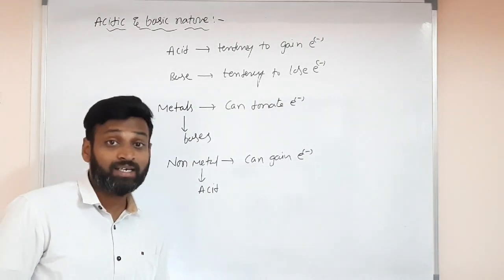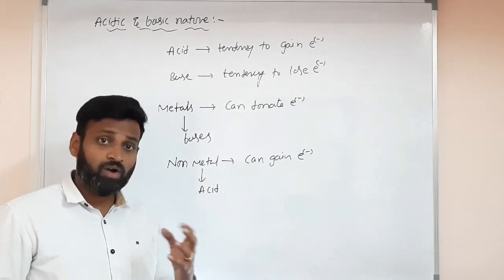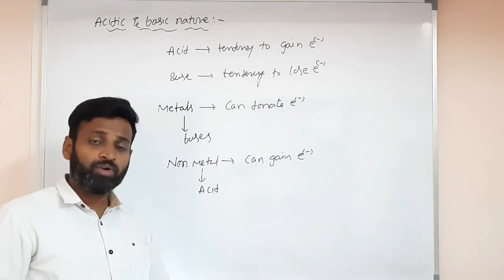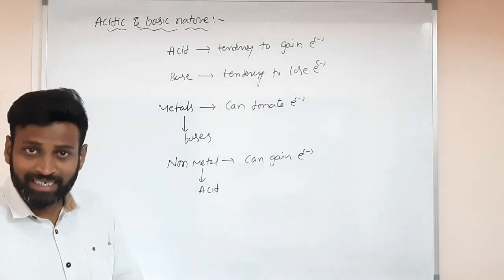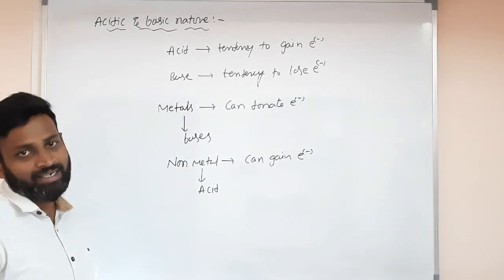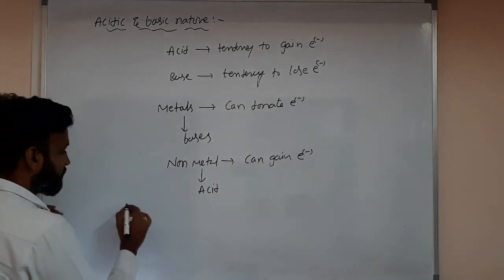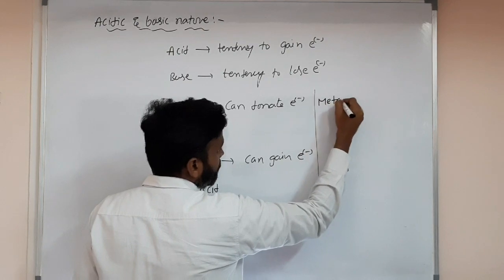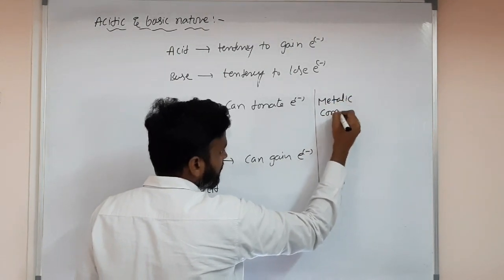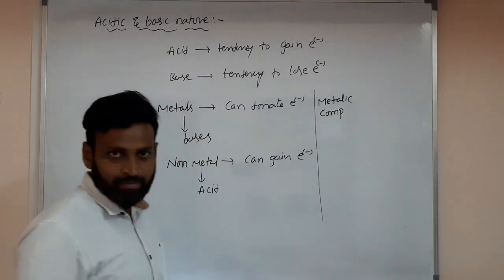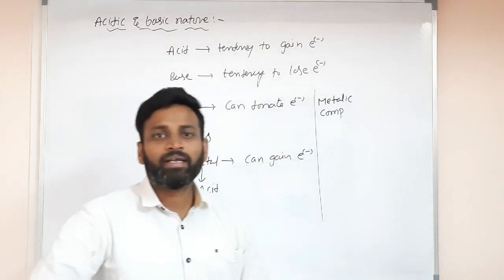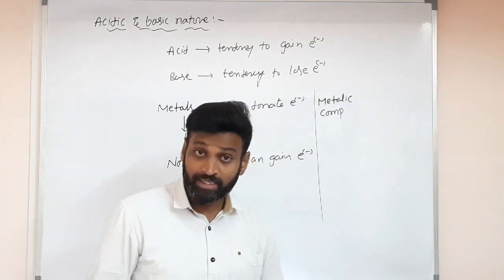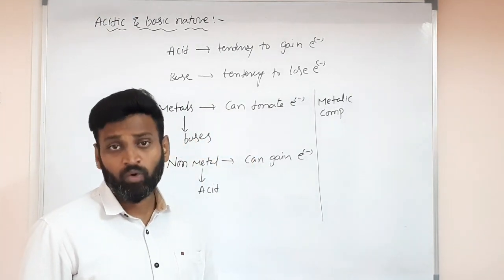But some metalloids are there. Metalloid compounds with oxygen have amphoteric nature. Amphoteric means they have both acidic and basic character. So what I am saying here is very clear: metallic compounds, for example metallic hydrides, metallic halides, which are salts, and metallic oxides, are what?